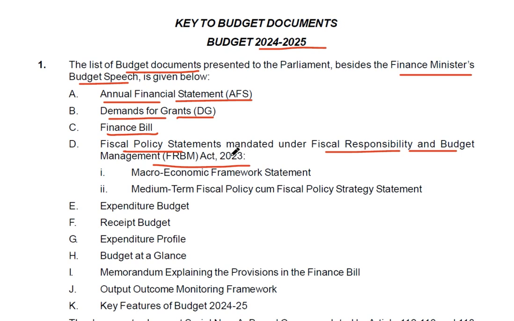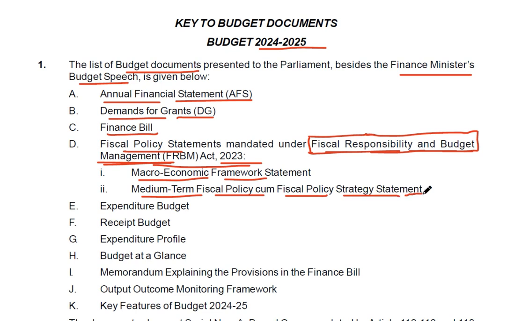According to the FRBM Act, this is important when you talk about fiscal management of the economic scenario of our country. We have to have very good information about this FRBM Act of 2023. This Act has two statements. The first is the Macroeconomic Framework Statement, and the other is the Medium Term Fiscal Policy Strategy Statement. So you have to know these two things.